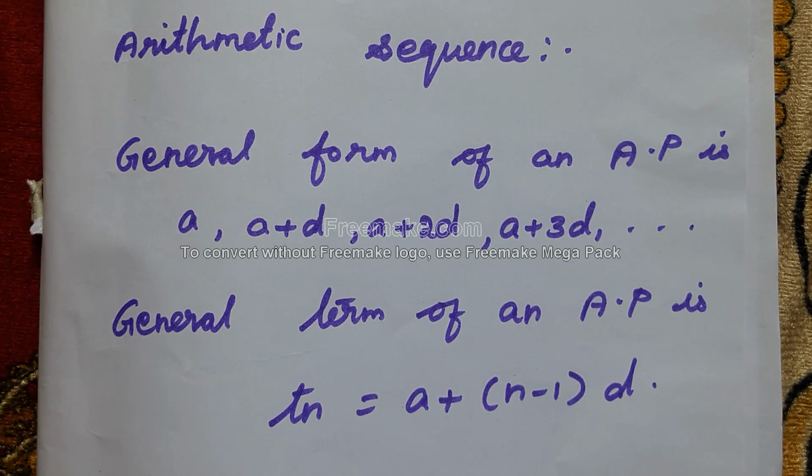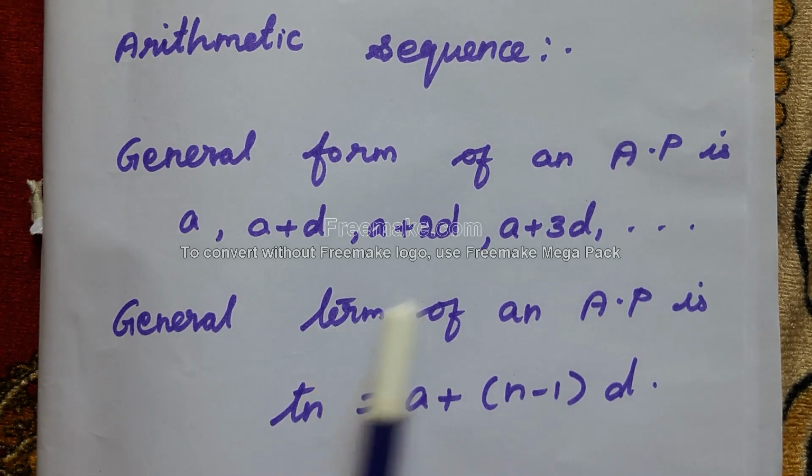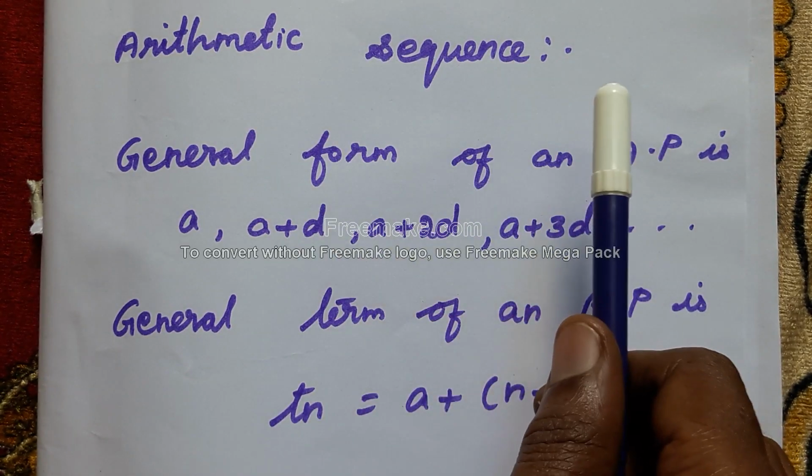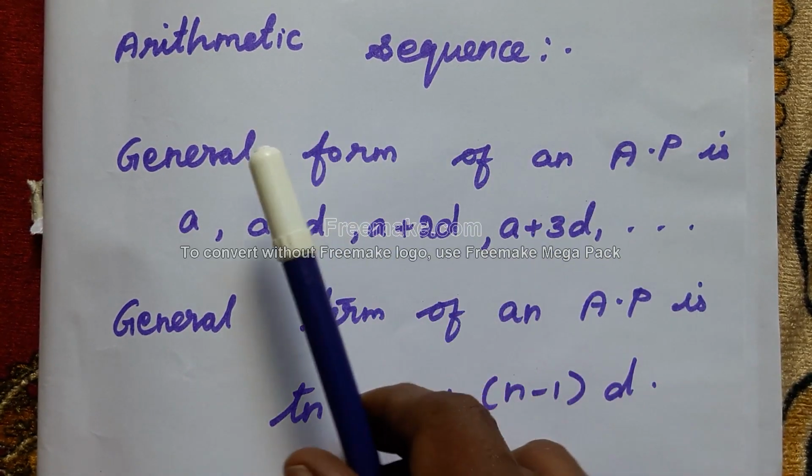Students, what is an arithmetic sequence? Another name is arithmetic progression.